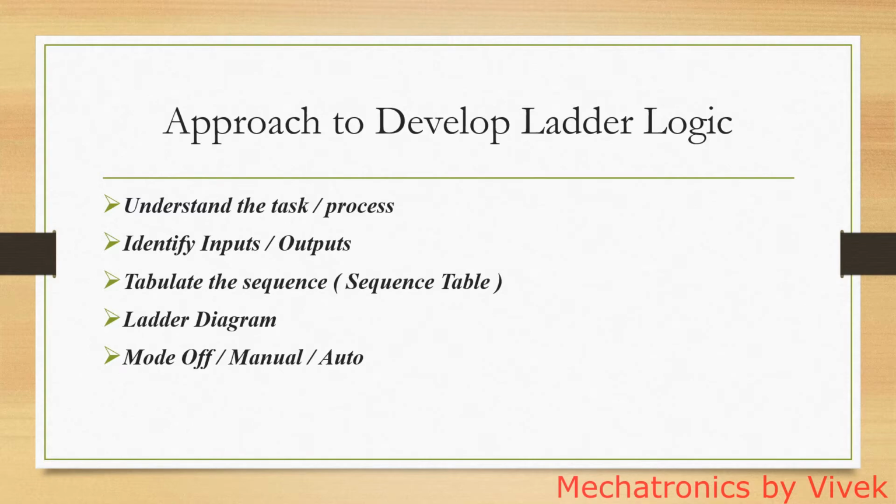So now coming to the approach to develop ladder logic. Once you have understood the different input elements and output elements, we can develop a ladder logic. So first thing is you should understand the task or the process properly. For a given automation process, you should know what is the first task, what is the last task. Identify the inputs and outputs depending upon the process. Then tabulate the sequence in the form of a sequence table.